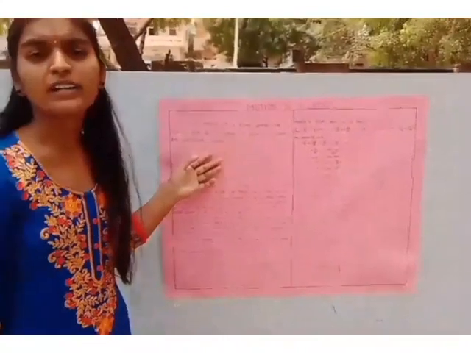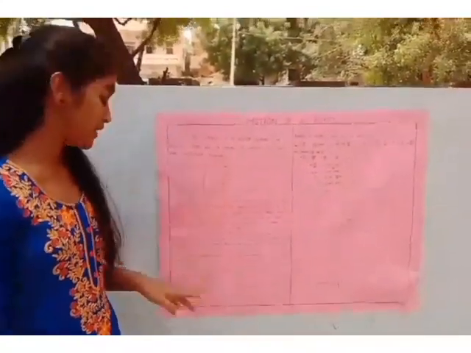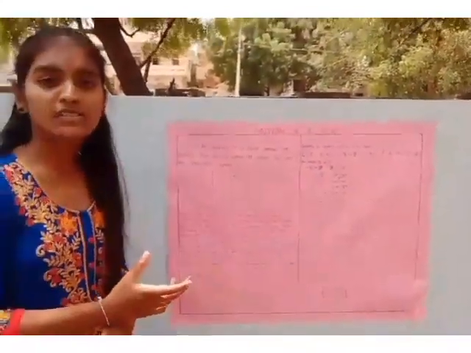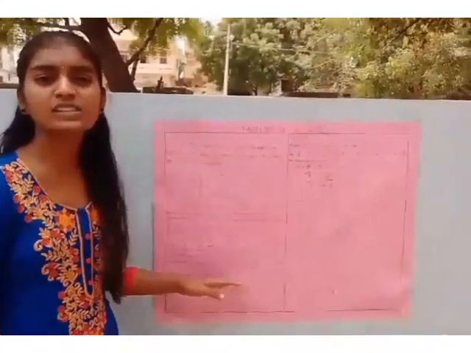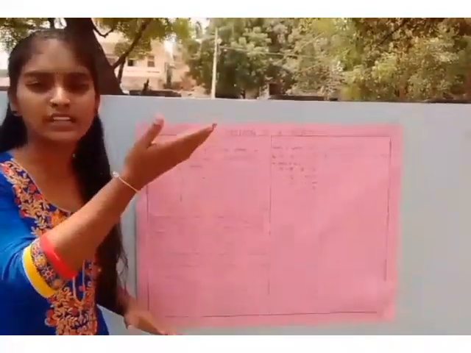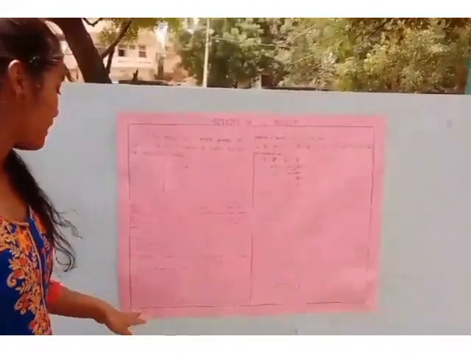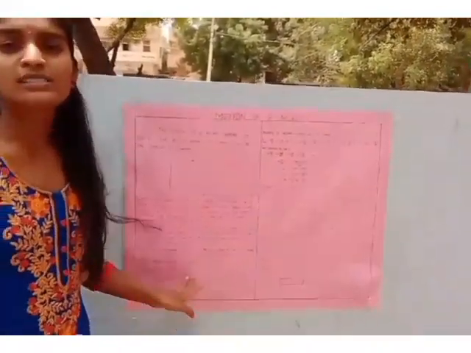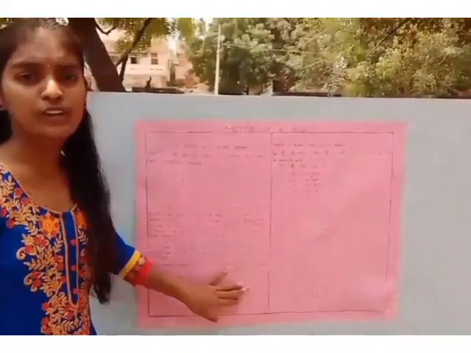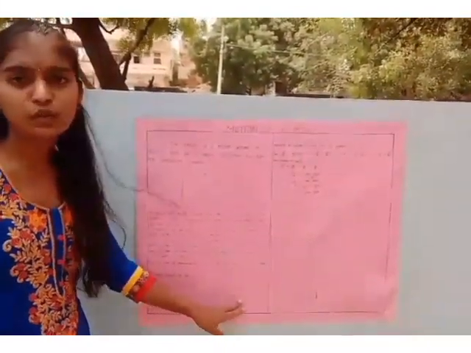As I said, rocket depends on Newton's third law of motion. We take that an equal force acts on the rocket, tending to move the rocket in the upward direction. That is called thrust acting on the rocket. Here, thrust acting on the rocket is equal to dm by dt into (v minus u). This is taken as equation number 2.